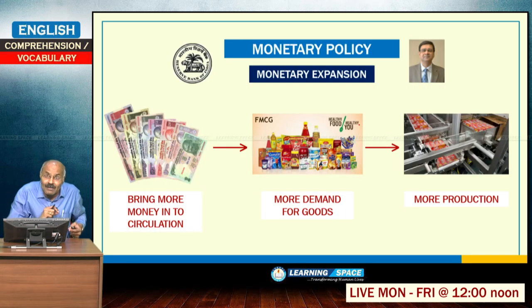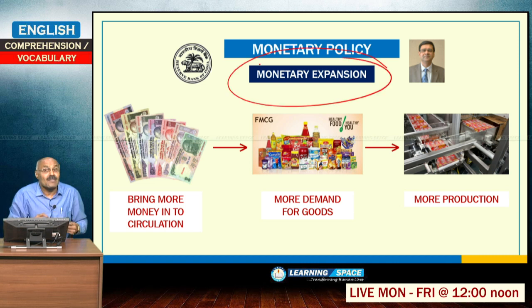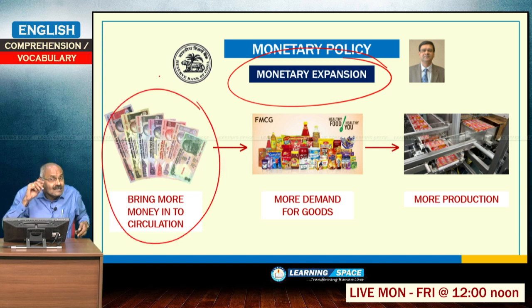Here one example I have given, this is when monetary expansion. After understanding this, I will go to easy money policies. Here what is meant by monetary expansion? Monetary expansion is when more and more money is there in circulation. If more money is there in circulation, then what will happen?